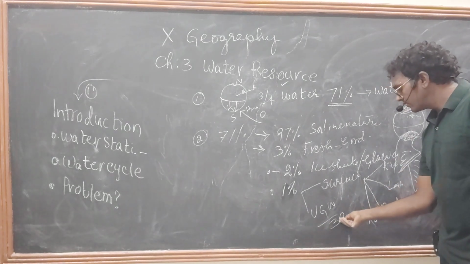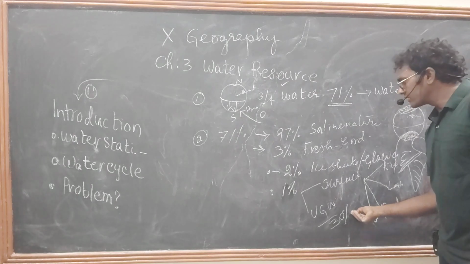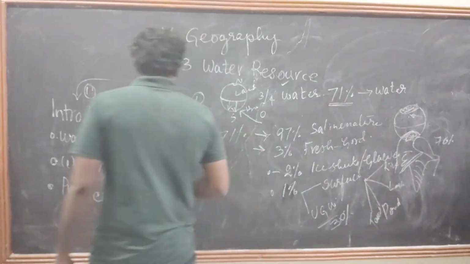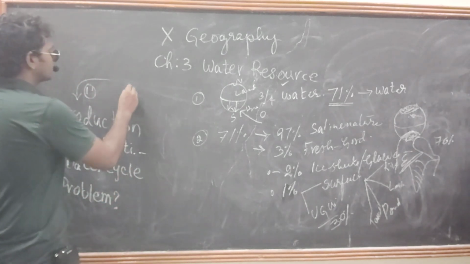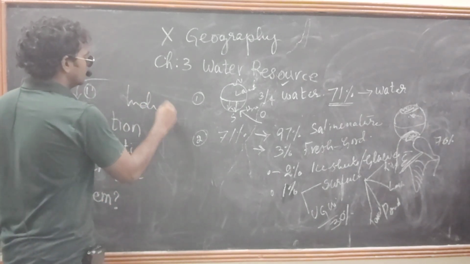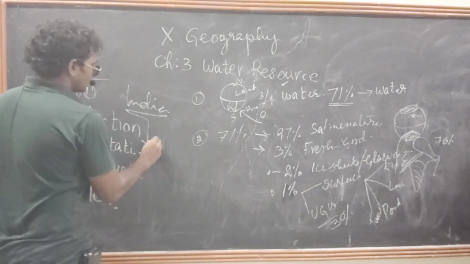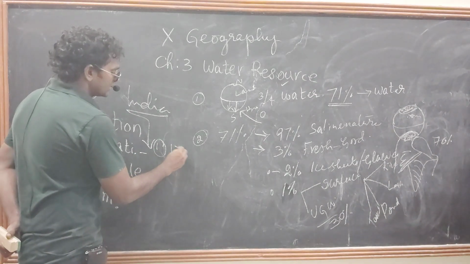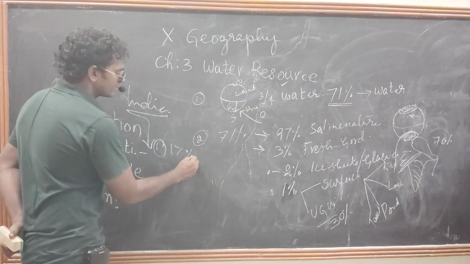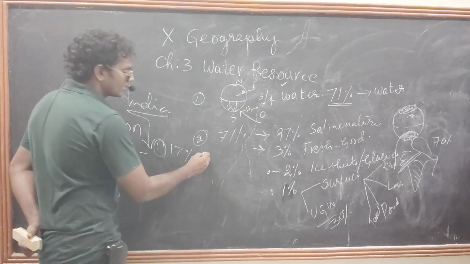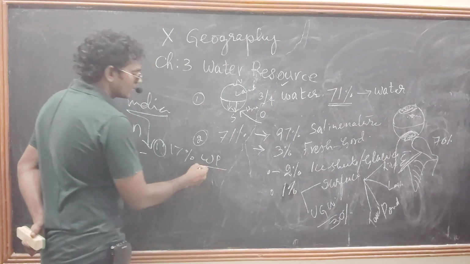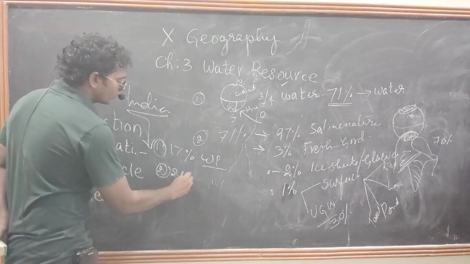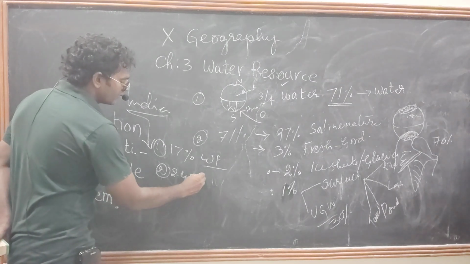Is it clear? And one more point we need to discuss. What is that? Coming to India, what is the population of India? You know, we have 17% of the world population share, and coming to land share, we have only 2.4%.